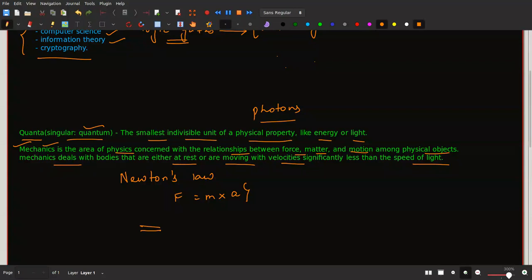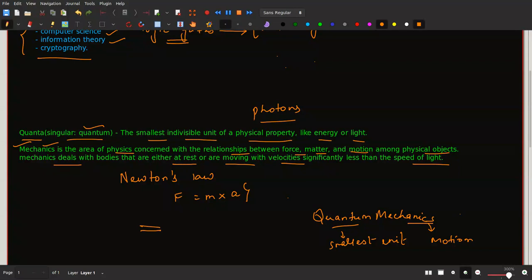Now if I use the terms together, that is quantum mechanics. What do you understand by this? Quantum is the smallest unit. And what is mechanics? Here generally we talk about motion.